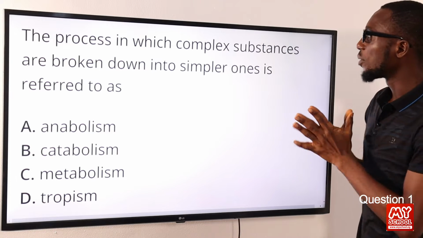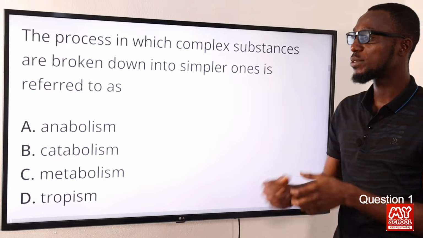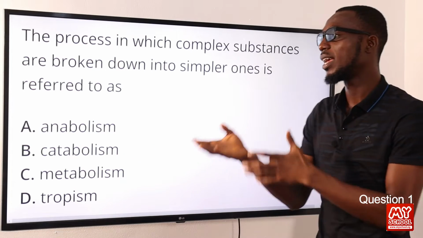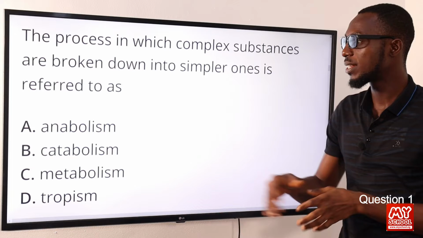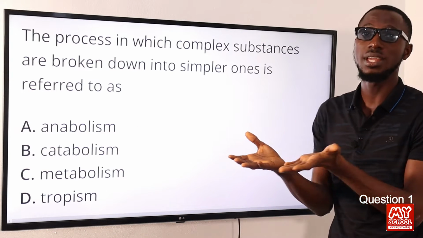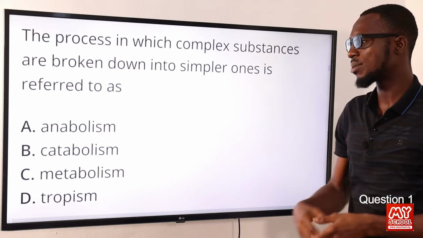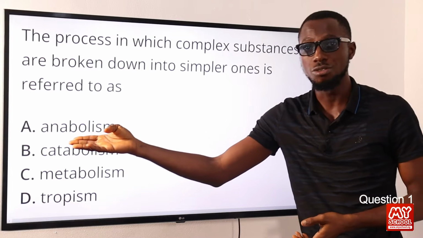The process in which complex substances are broken down into simpler ones is referred to as catabolism. A very important example is respiration. Anabolism, you're talking about building simpler ones into complex ones. So this is an energy releasing process, and this is an energy consuming process.